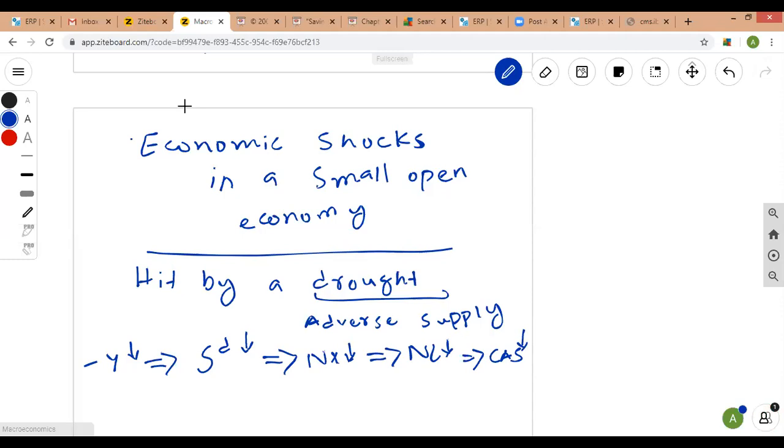to show this idea using a graph. Before I represent it on a graph, you need to understand that a drought which disrupts the supply in the economy ultimately disturbs the overall aggregate income in the economy. And when the income is affected, a fraction of income is saved, so saving would be lower.